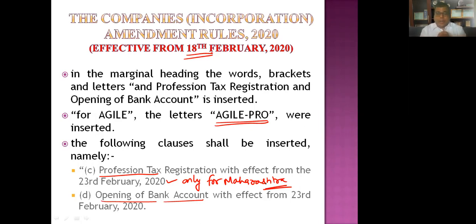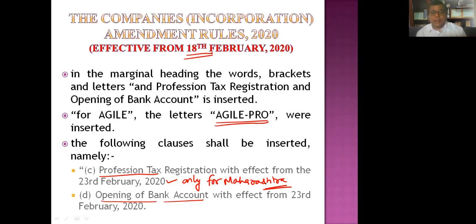So what do we do practically? We click on the bank, ICICI Bank. The rest of the formality will be done by the bank, where it's like a declaration by the promoters or the subscribers. We declare that we will be opening an account with that bank, and we have authorized that bank to contact us for the purpose of opening a bank account. So this is what we are doing. We're clicking on the bank, maybe ICICI or another bank, which is there in the list of MCA and is active as of now.